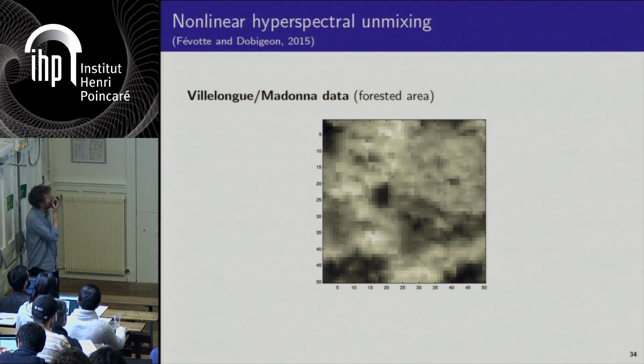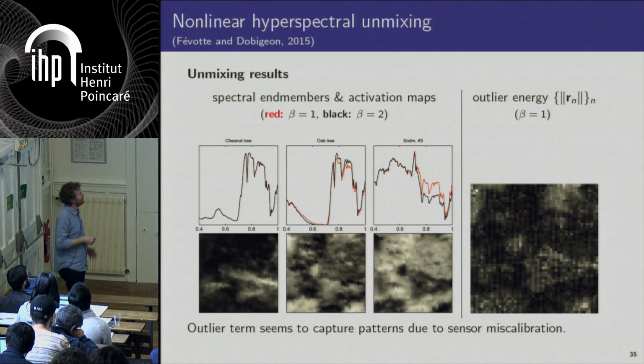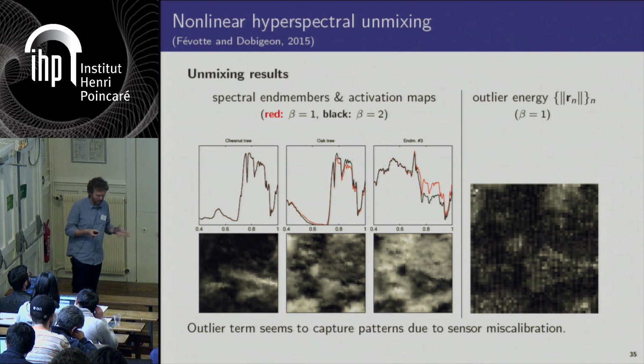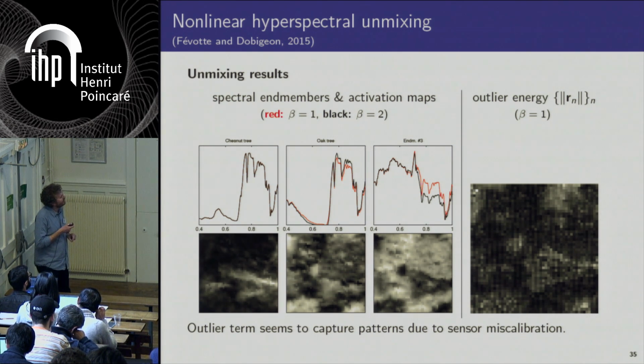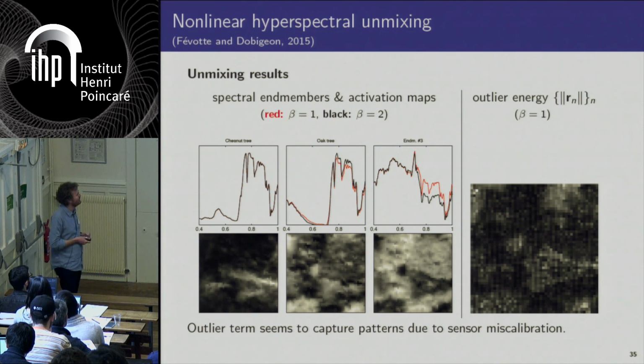This is a second result. So this is a forested area. So the structures are less clear, but the experts know that you actually characterize some spectra that are representative of chestnut trees, oak trees, and another component which was not known from the scene. And in that case, the outlier component apparently captures some patterns which are due to sensor miscalibration. So this is less conclusive, but this is what the experts believe.